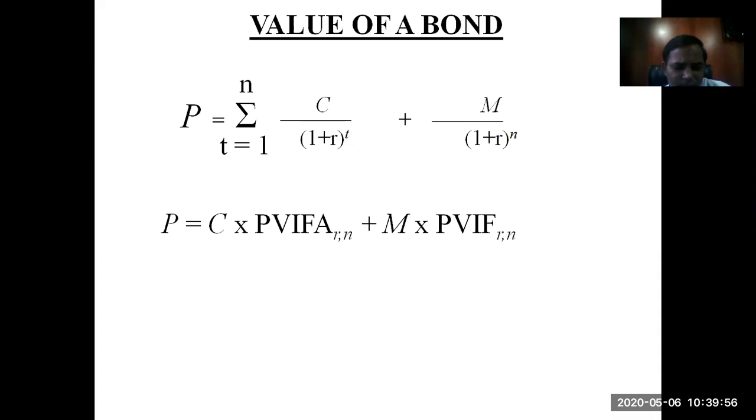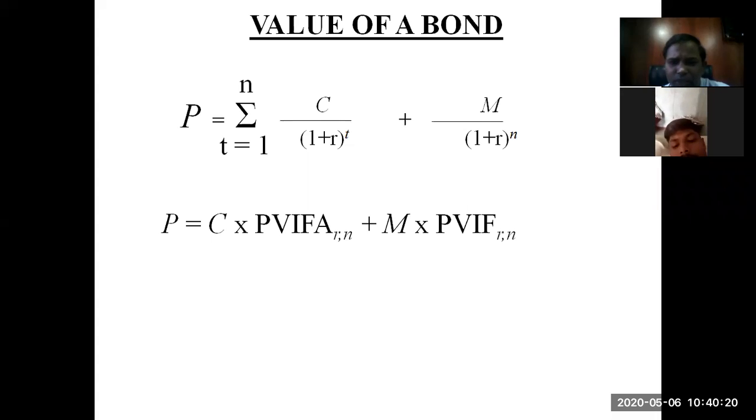Now C, that is coupon, is a constant cash flow to you, and it's a future cash flow to you, and that is why we are converting it into present value. And as it is a constant cash flow, it does not vary. It is not like a zigzag line. It goes on a constant note. So it is the interest annuity factor.